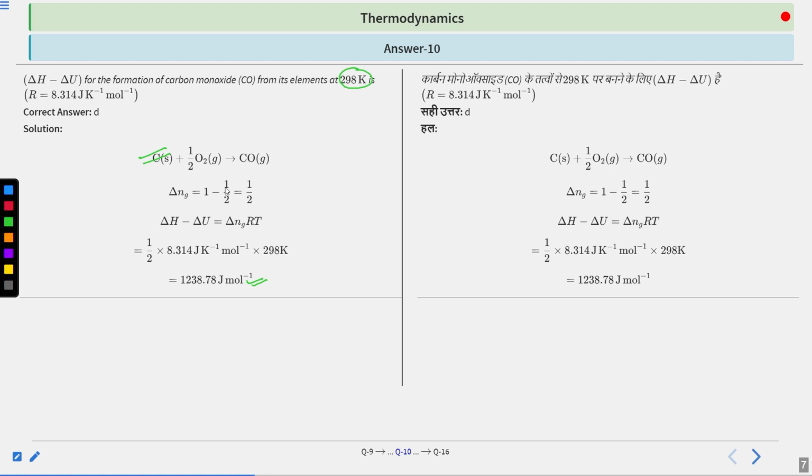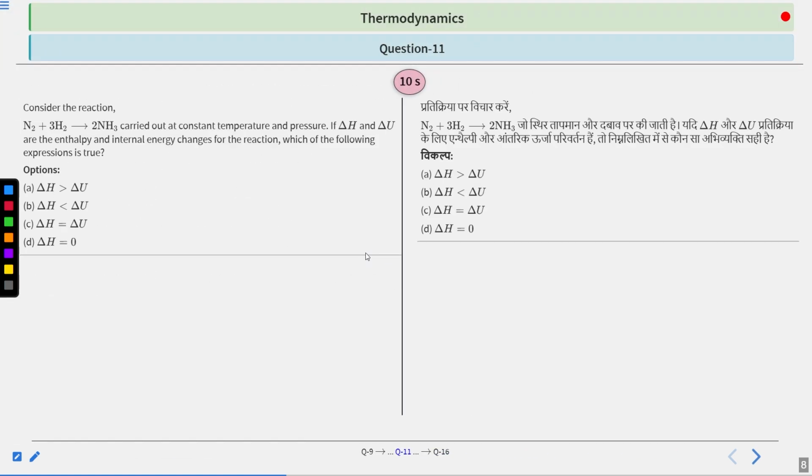There are many more changes other than pressure and volume, including that the substance we are dealing with has changed. So vibrational, internal, everything will change, because internal energy is the sum of every energy that we know is present inside a molecule, right? For that reason, we cannot say that since it is occurring at a constant temperature, it will be 0. So this should be in your mind. Okay, so in this way you will solve question number 10. Now your correct answer will be D. We have discussed how to solve it. Now moving on to the next question.